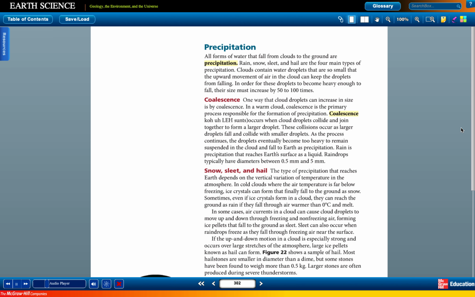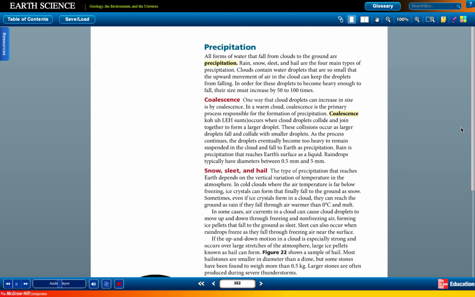In a warm cloud, coalescence is the primary process responsible for the formation of precipitation. Coalescence occurs when cloud droplets collide and join together to form a larger droplet. These collisions occur as larger droplets fall and collide with smaller droplets. As the process continues, the droplets eventually become too heavy to remain suspended in the cloud and fall to Earth as precipitation. Rain is precipitation that reaches Earth's surface as a liquid. Raindrops typically have diameters between 0.5 millimeter and 5 millimeters.